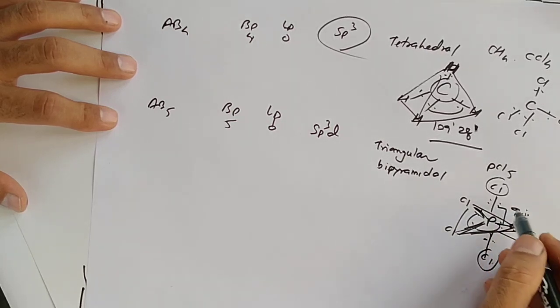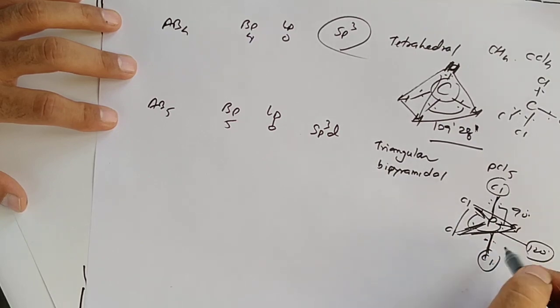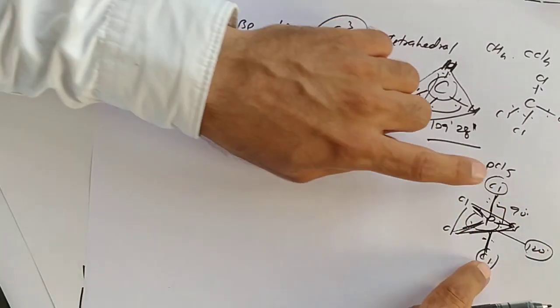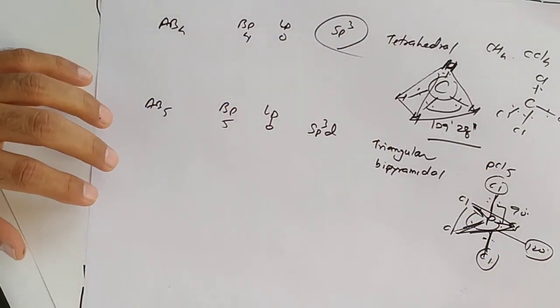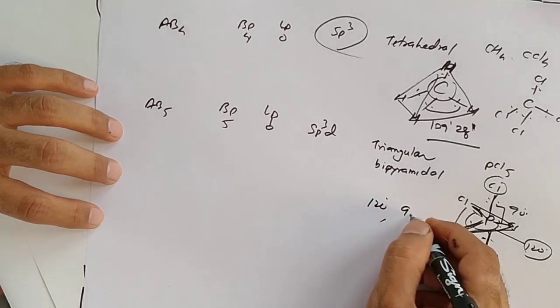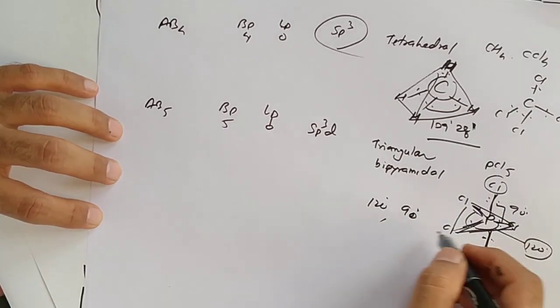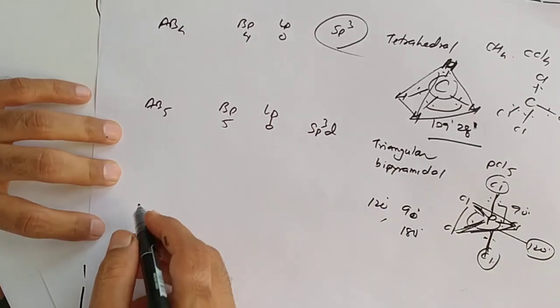These are on 90. So repulsion occurs more between these 3 and these 2. So 2 bonds are longer and 3 are shorter. So here bond angle is 120 and 90 also. But opposite these 2 at 180.